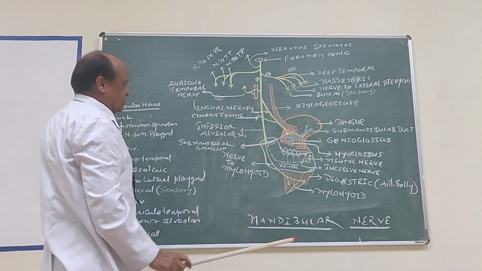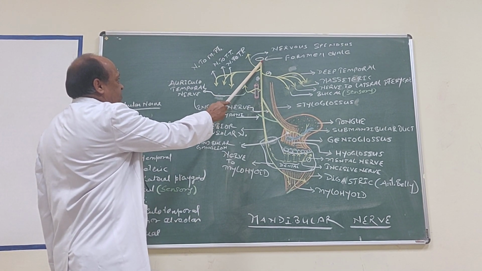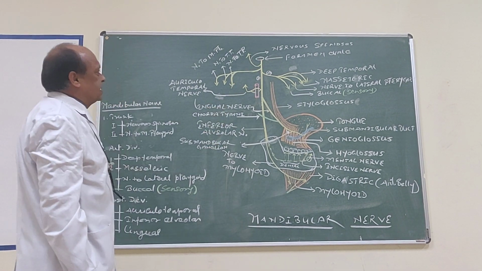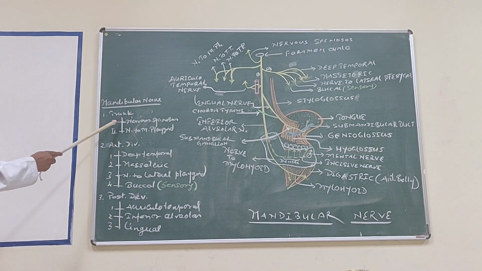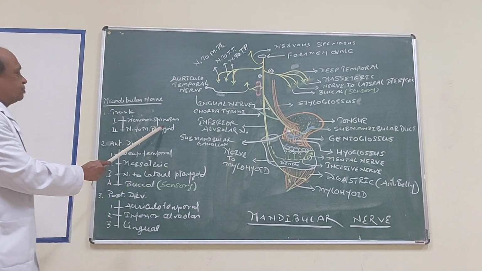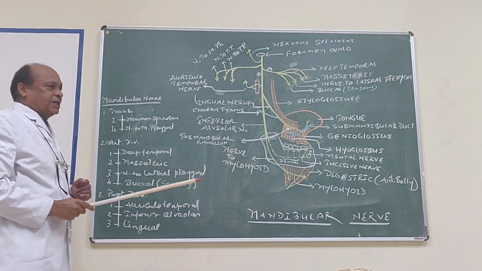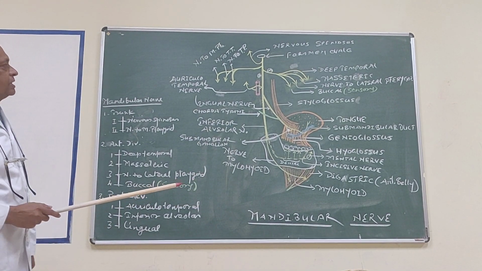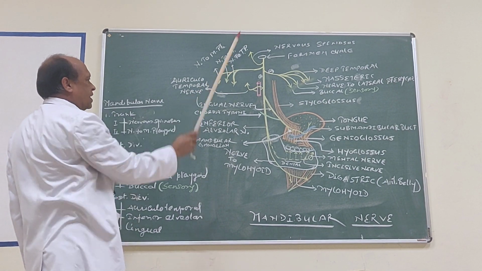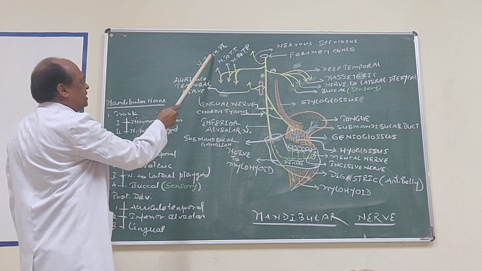And it gives number of branches over here. Now, the branches arising from trunk. Trunk means before division, the portion of mandibular nerve is called as trunk. From the trunk, the first nerve arising is nervus spinosus. The nervus spinosus running upwards enters into the cranial cavity by passing through foramen spinosum and supplies dura mater of middle cranial fossa. Another branch arising from trunk is nerve to medial pterygoid.